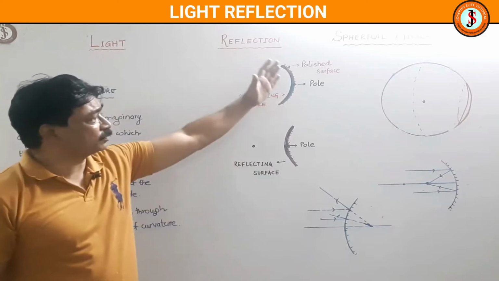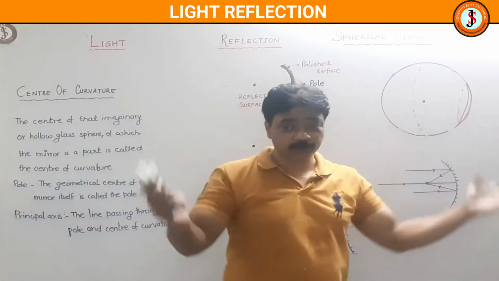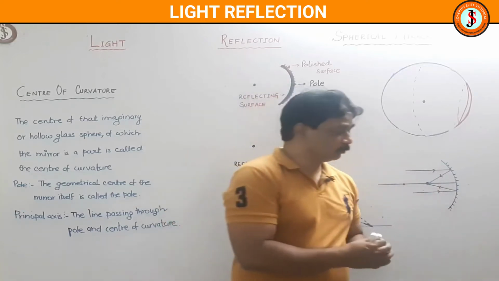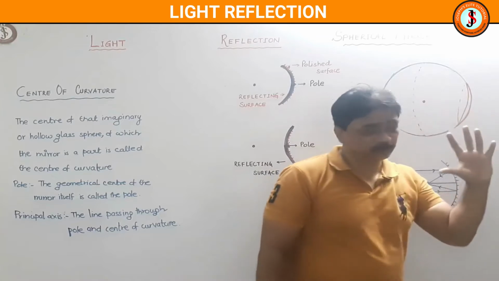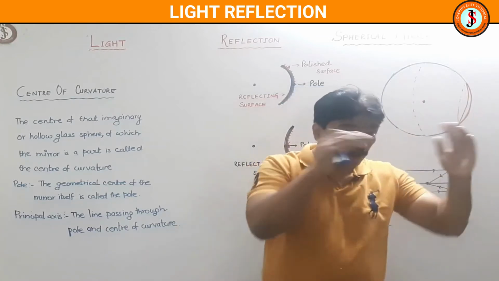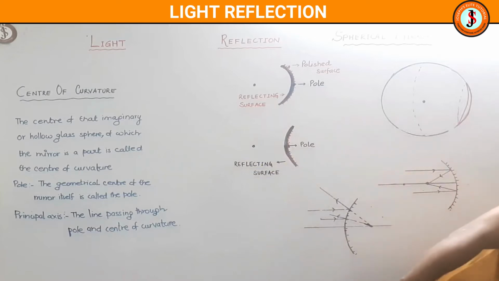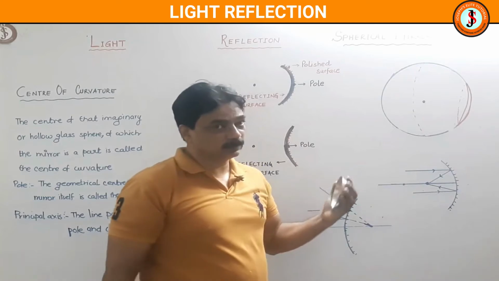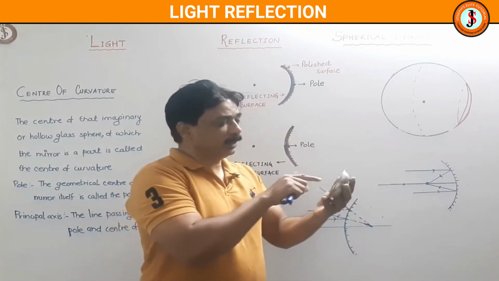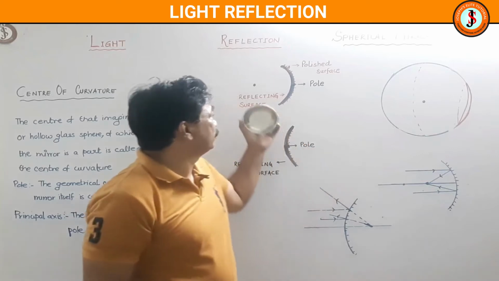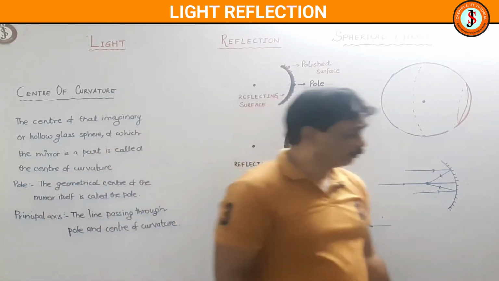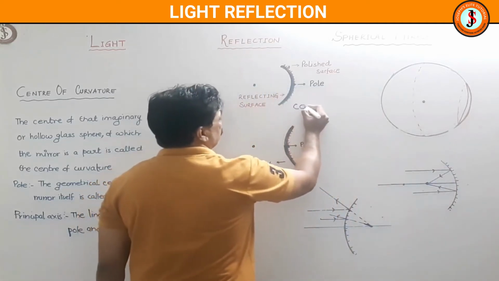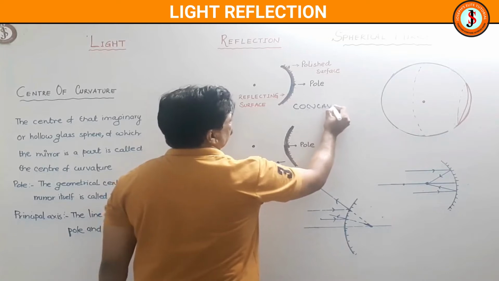So now we are going for spherical mirrors. You can imagine a ball, a hollow spherical ball. If I cut a part out of that ball, you get a ball-type piece. It is a glass thing. If I polish it from this side and make the cave part the reflecting surface, then that mirror will be the concave mirror.